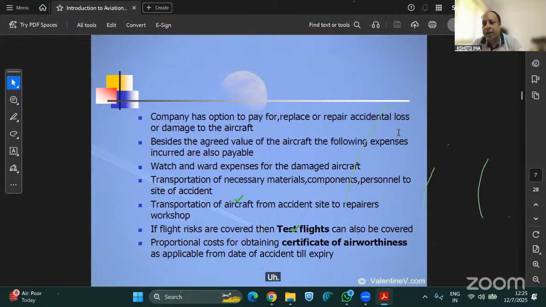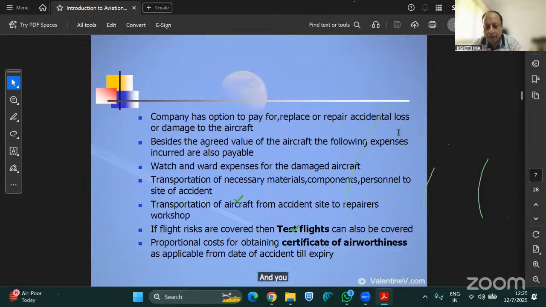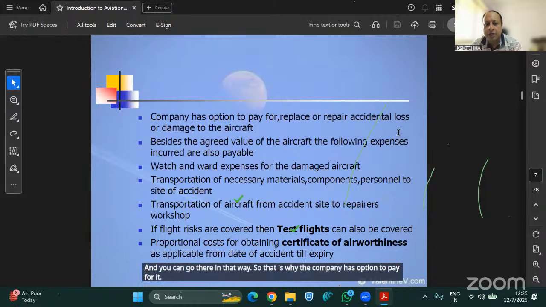So in that case, the company will say, okay, fine. If you are not going to use this aircraft or repair this aircraft, we can sell it, say for a cash settlement, and you can go that way. So that is why the company has an option to pay for. That is why this sentence is very important. It is an option to pay for, and it is not that they have to be bound.